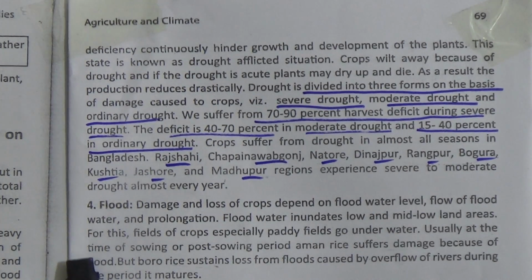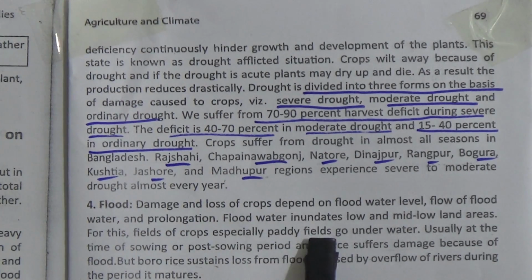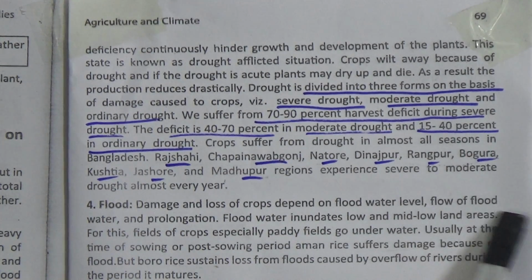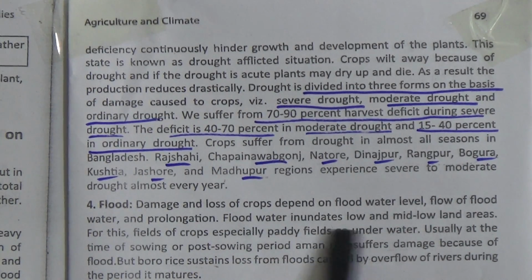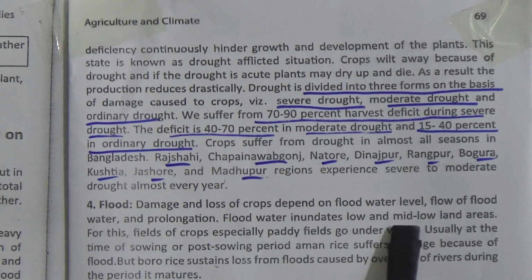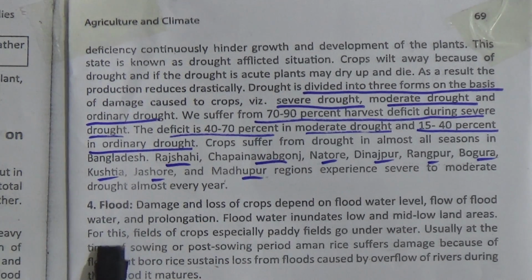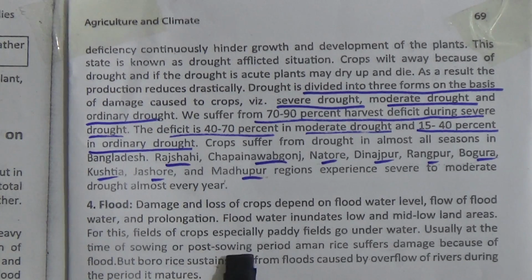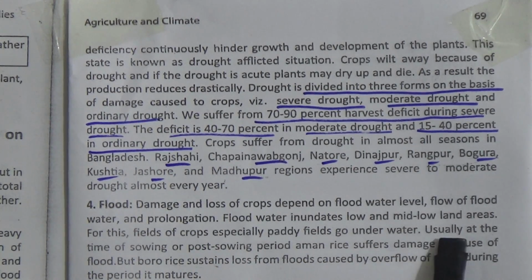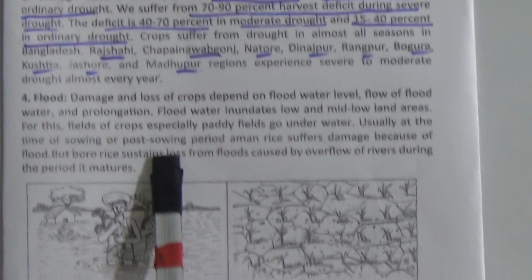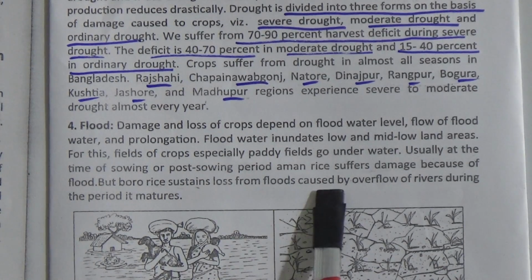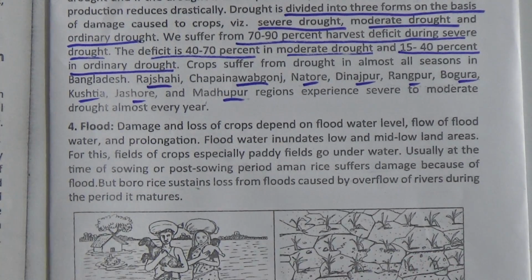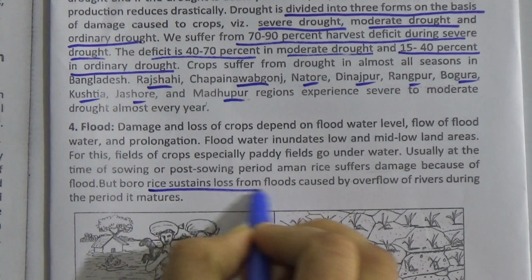Number 4, flood. Flood damage and loss of crops depend on flood water level, flow of flood water and prolongation. Flood water inundates low and mid-low land areas. For these, fields of crops, especially paddy fields, go underwater. Usually at the time of sowing or post-sowing period, aman rice suffers damage because of flood. But Boro rice sustains loss from flood caused by overflow of rivers during the period it matures.